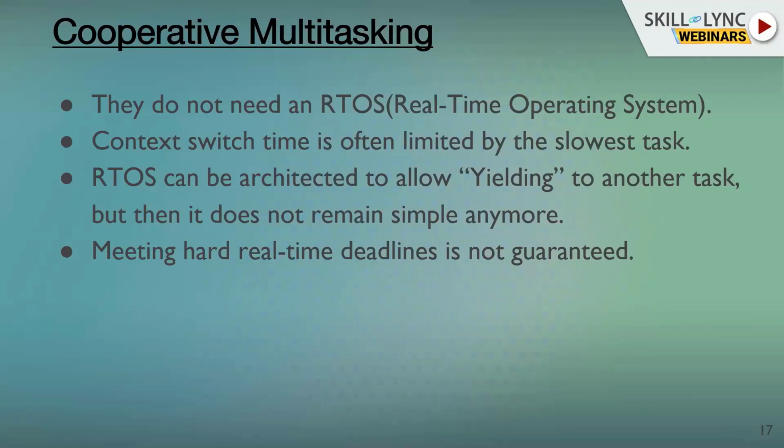But remember that the cycle time is going to be limited by the slowest task. Whichever is the slowest task, it will limit your overall time. And similarly, context switching will also be limited. How is it limited? Let me give you an example. Suppose there's a task that is looking at a certain serial input, and you have devised it in such a way that once you get an input of such and such kind, then you do other things, right?